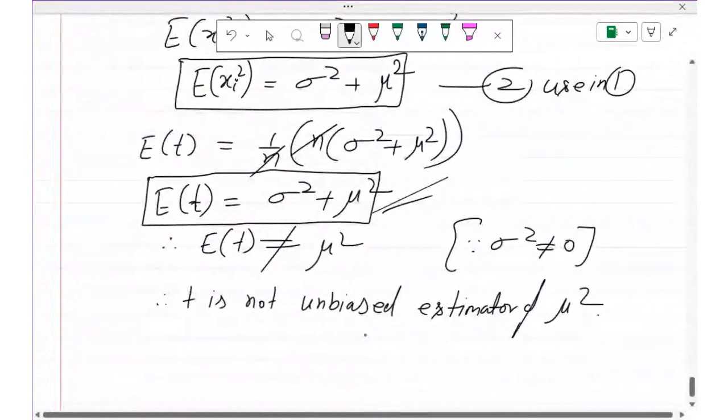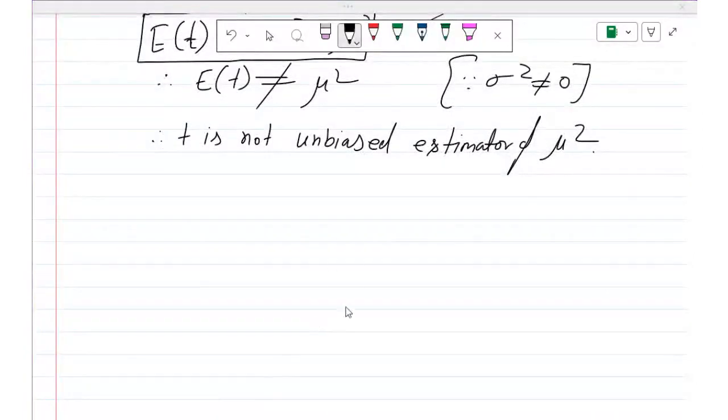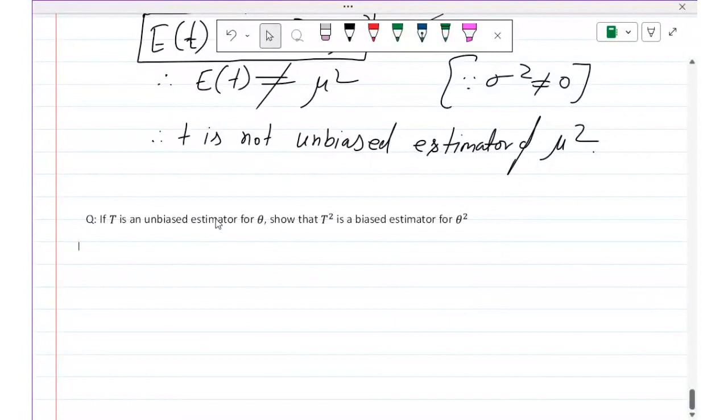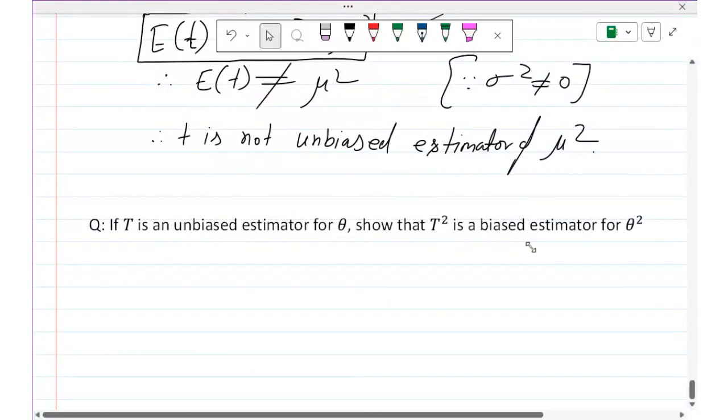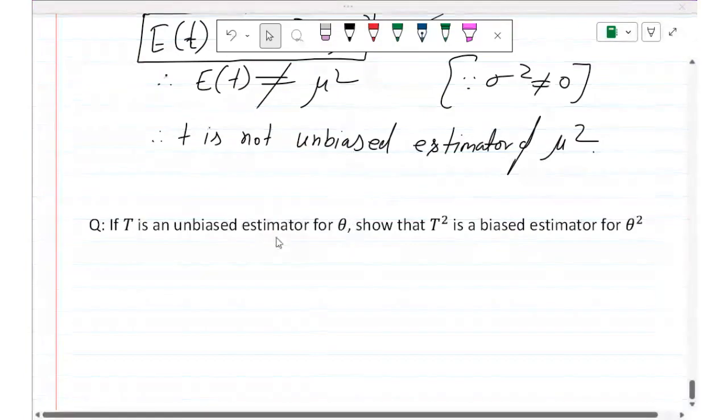So now I will put the next question. The next is an easy question, important from the MCQ point of view. Let us see how many of you can answer this question. Currently my topic is unbiased estimator. The question is, if T is an unbiased estimator of theta, show that T square is biased. T is unbiased, then show that T square will always be biased.